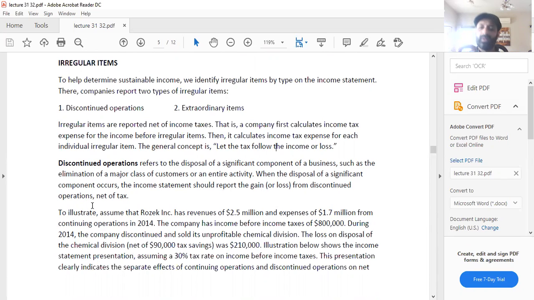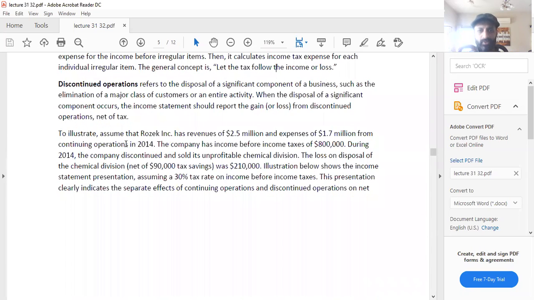To illustrate, assume that Rosac Incorporated has revenues of 2.5 million and expenses of 1.7 million from continuing operations in 2014. The company has income before income taxes of 800,000. During 2014, the company discontinued and sold its unprofitable chemical division. Now you see that your chemical division is becoming a discontinued operation. Why? Because it will not be happening in the next financial period. The loss on disposal of the chemical division, net of 90,000 tax savings, was 210,000.